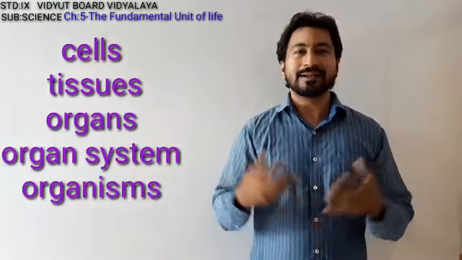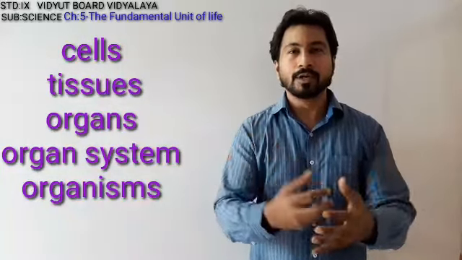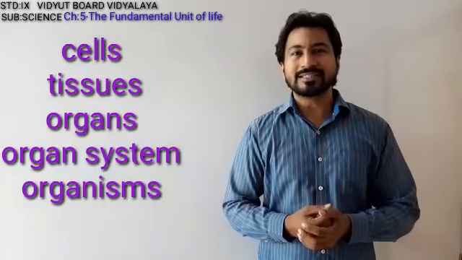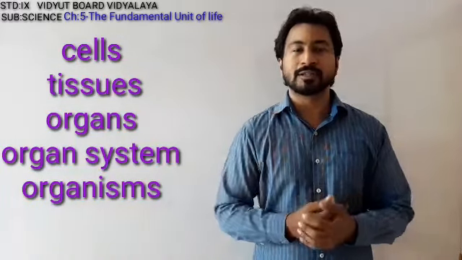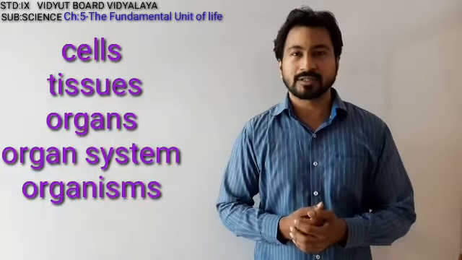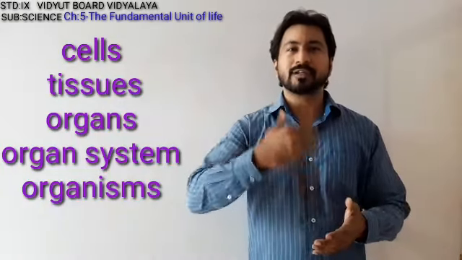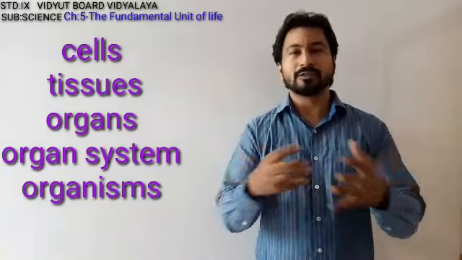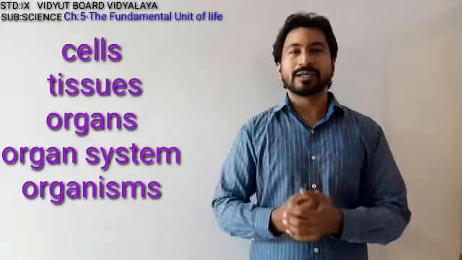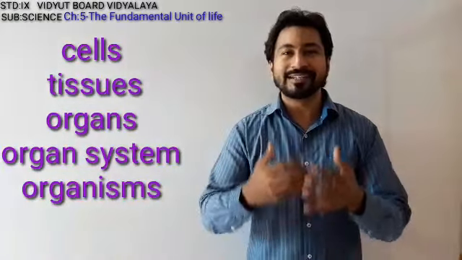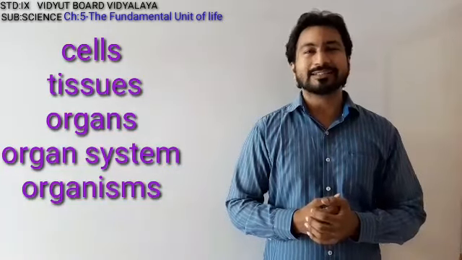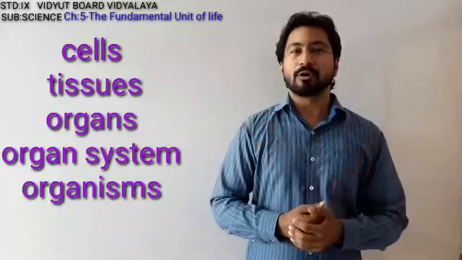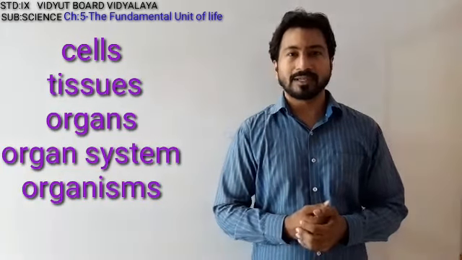These cells ultimately club together, they merge together to form the tissues. These tissues further merge together to form the organs. These organs further merge together to form the organ systems, and all the organ systems club together in a well coordinated manner inside the body of a living organism, and it helps the organism to function properly.